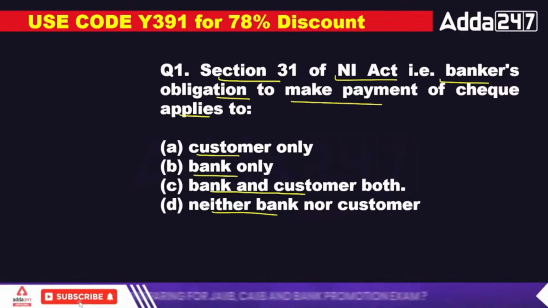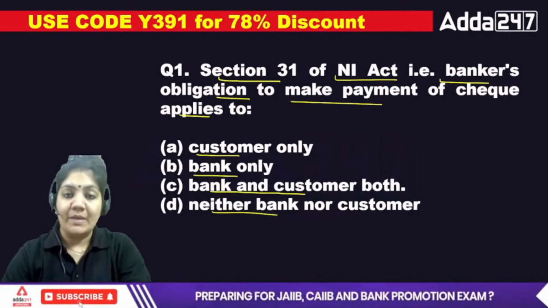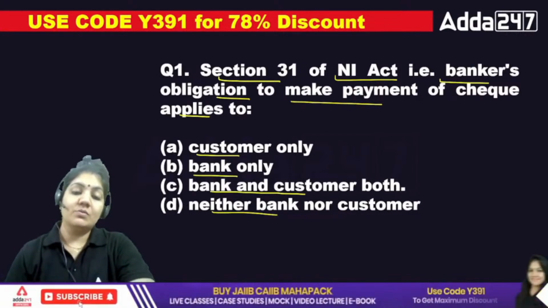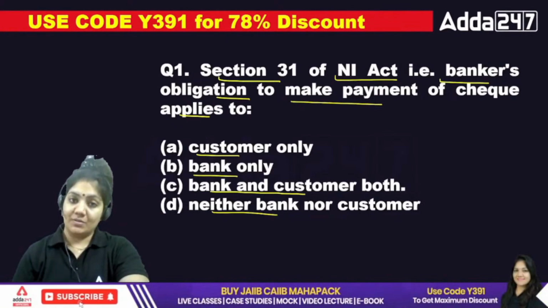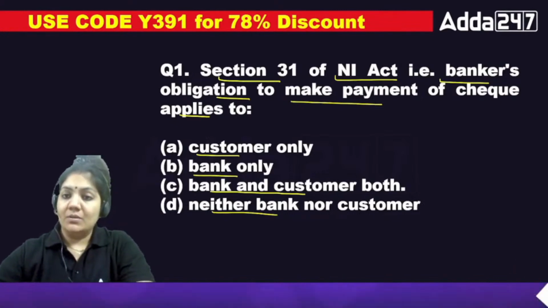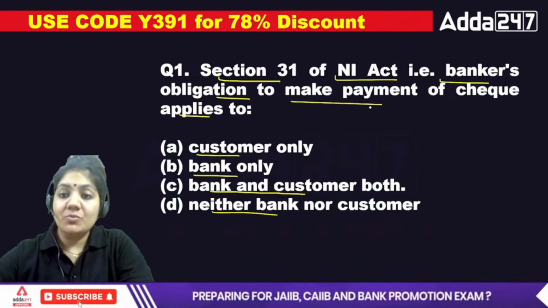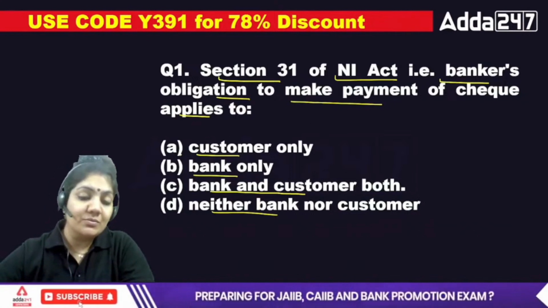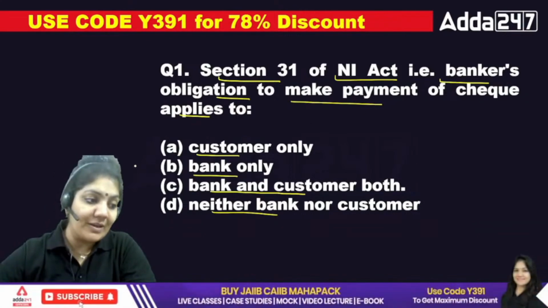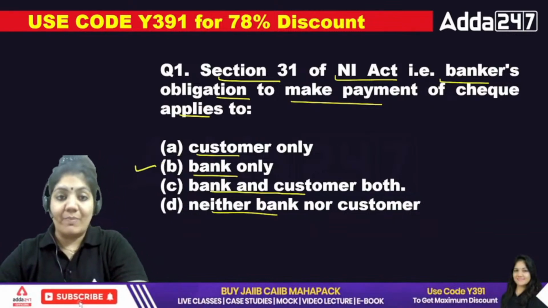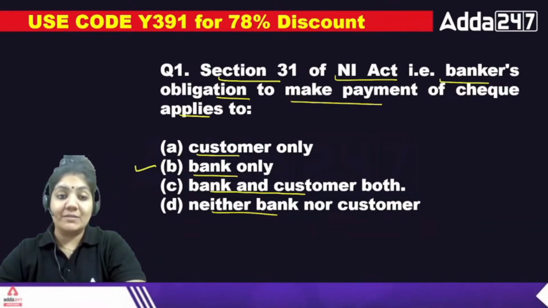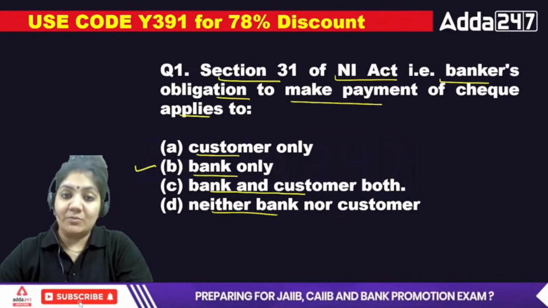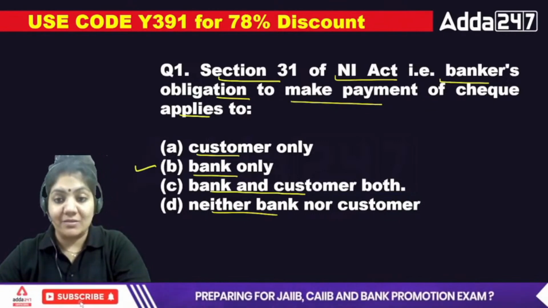What is the exact answer of this one? Section 31. You don't have to remember the section number, but the banker's obligation to make payment of check applies, that is obvious, to only and only the bank. Bank is the only authority, the drawee, and they have to pay the payment to the customer. So bank is the right answer.